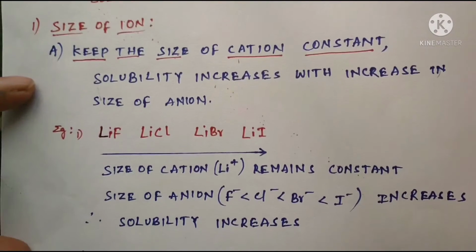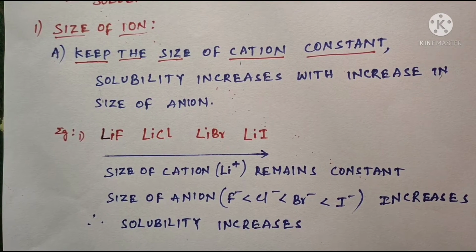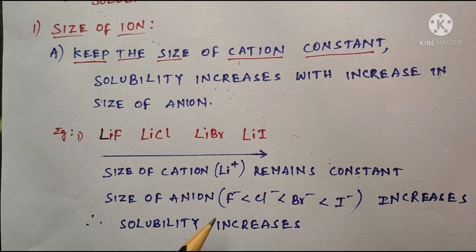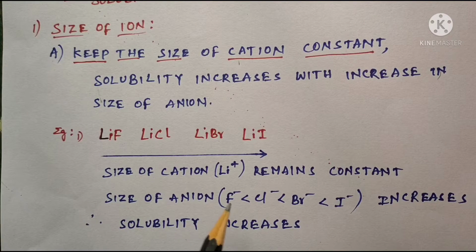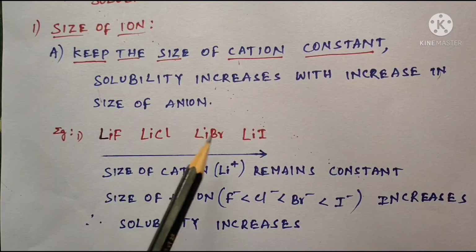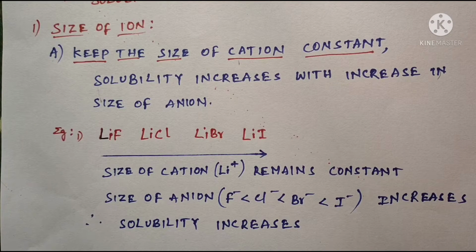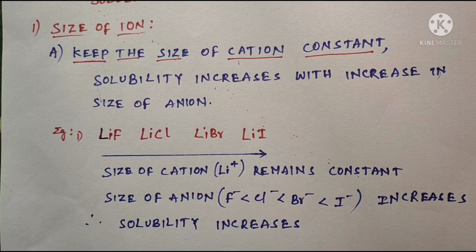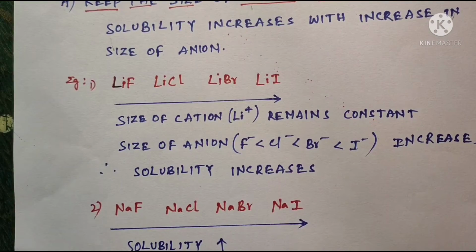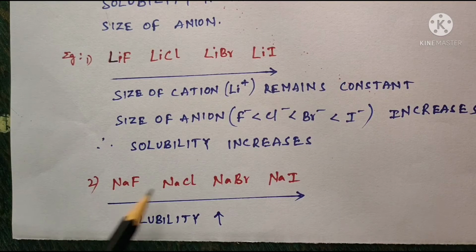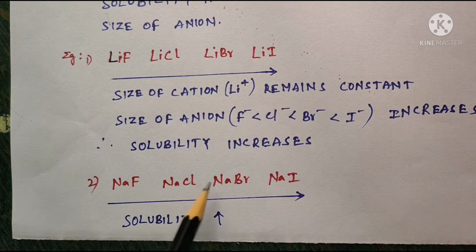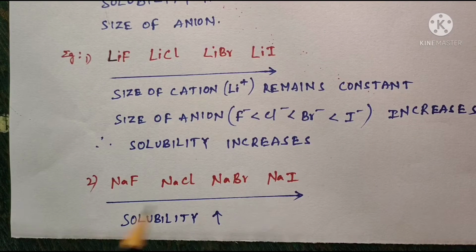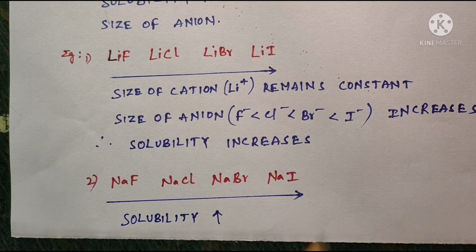Size of cation remains constant. Size of anion increases. So, anion here it is F minus, here Cl minus, Br minus, I minus. Size of anion increases. So, from the first point, solubility increases. Second example, sodium halides. Size of cation remains constant. In all these salts, cation is Na plus and anion size increases, right? So solubility increases.